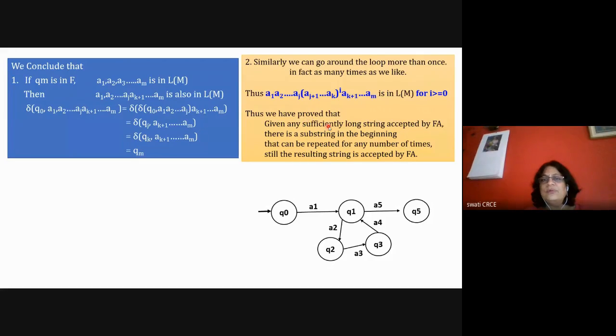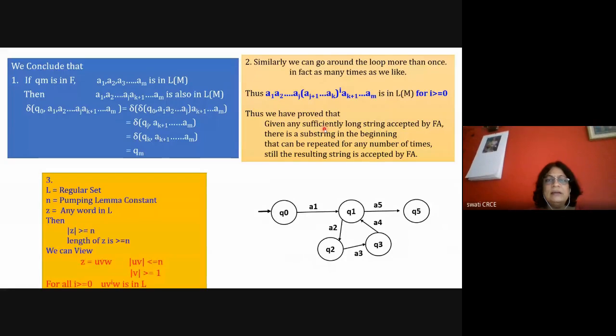So that means we have proved, no? We have proved that given a sufficiently long string, there can be a substring AJ plus 1 to AK raised to I that can be repeated any number of times and still the string is accepted by the machine. So we have proved the statement, and this is the actual definition of pumping lemma. You need to write this in each and every problem. Out of your 5 marks, 2 or 3 marks are for writing this proof or these statements. So this yellow color with blue text is very important.